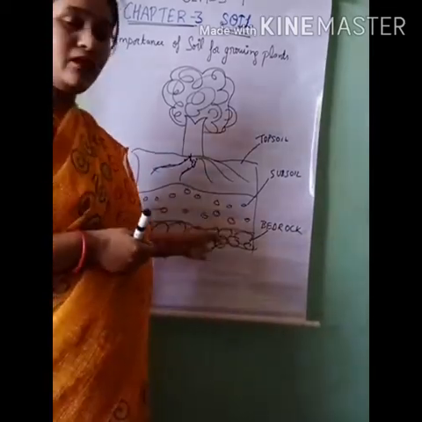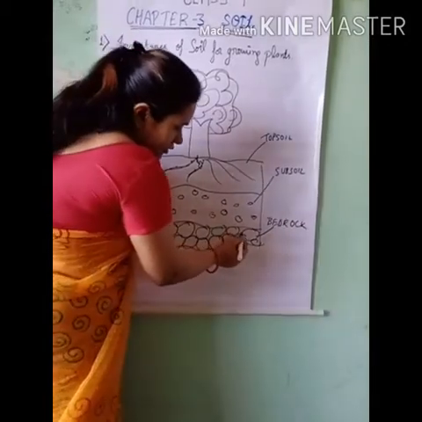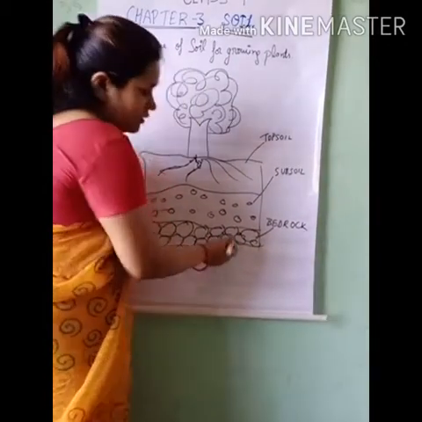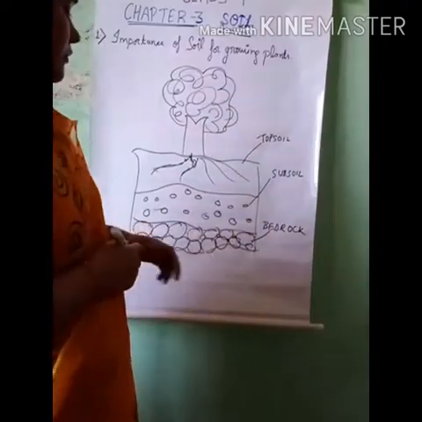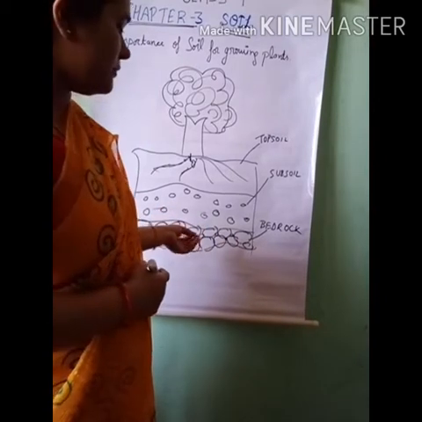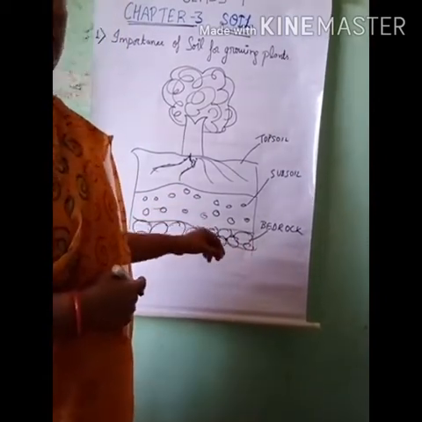So, this is called the bedrock. You can see in bedrock a little bit of air, little bit of space is present between the rocks, so it also helps in the fertility of the soil, but only a little.